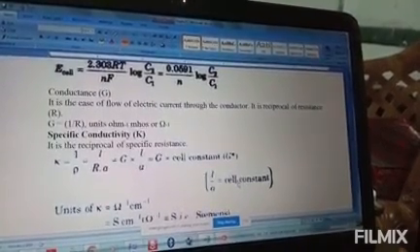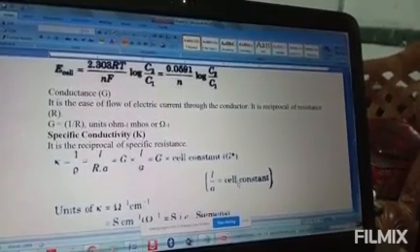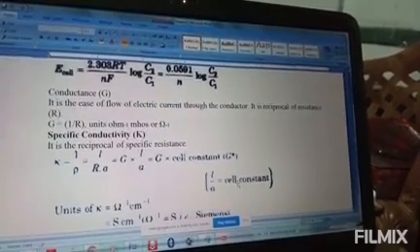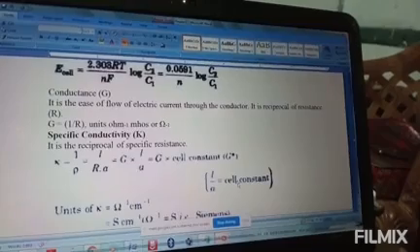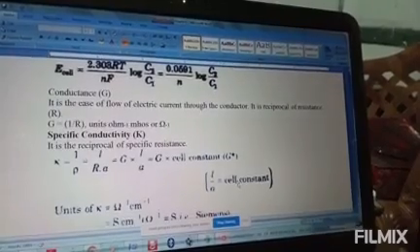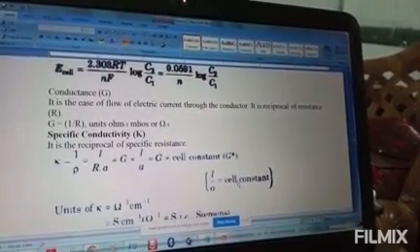Length by area. So here we have kappa equal to 1 by rho, which is equal to L by A R. This is equal to G L by A. This is equal to G into G standard. That is what? Cell constant.